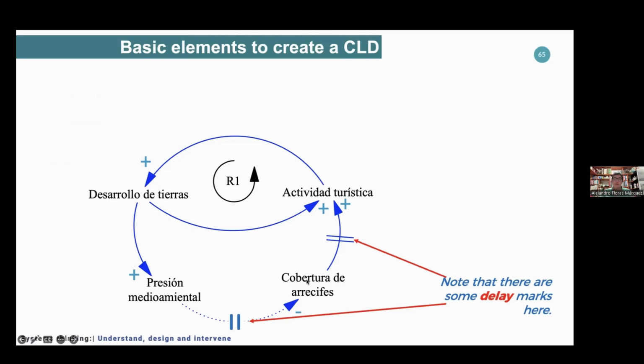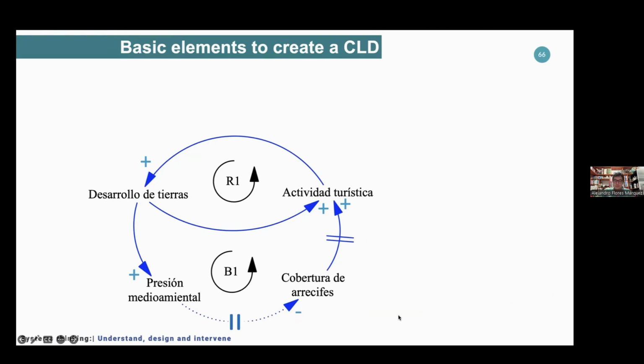Anyway, then the reef coverage, which is why tourists go, because they go to see the fish. If it starts dying over time, it decreases the activity. So as you see, more activity, more development, more pressure, over time, less reef, over time, less activity. That's why it's called a balancing loop. If you have less activity, you have less development, you have less environmental pressure, and over time, you will have more reef, which over time will start attracting tourists, which will create more development, and so on.